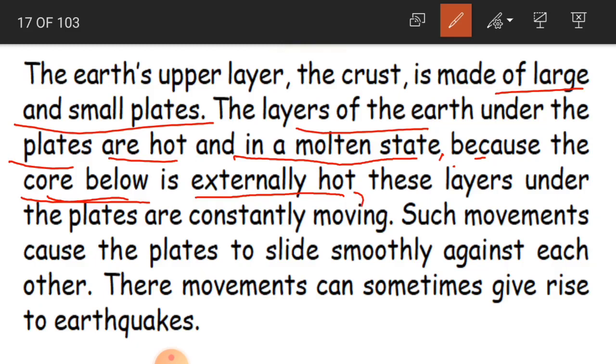And these layers under the plates are constantly moving, and the plates which are in the layer of the core are constantly moving.